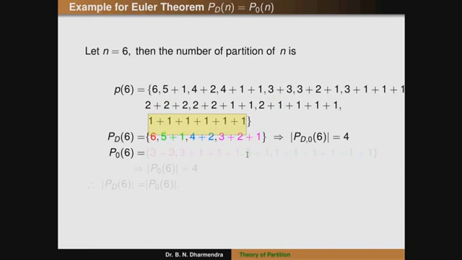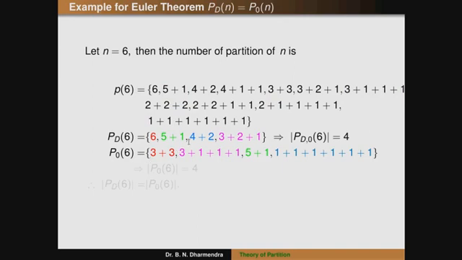So therefore the partitions of n into odd terms are 3 plus 3, 3 plus 1 plus 1 plus 1, 5 plus 1, and the last one is 1 plus 1 plus 1 plus 1 plus 1 plus 1. We can observe the mapping of the terms. So 6 is mapping to 3 plus 3, the distinct parts combined into the odd parts.